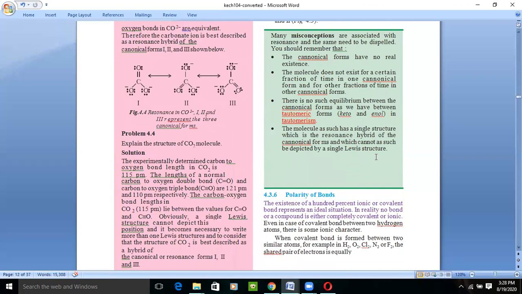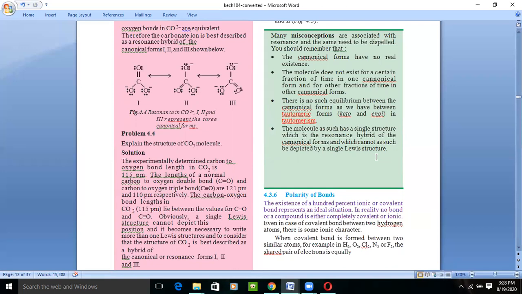Okay. The third misconception was that there is no equilibrium between the canonical forms. We have tautomeric forms, keto and enol. They stated that there is no equilibrium present between these forms, but this was a misconception. We have an equilibrium between the tautomeric forms.